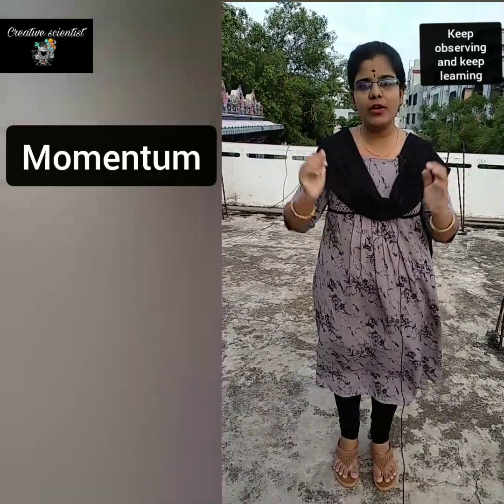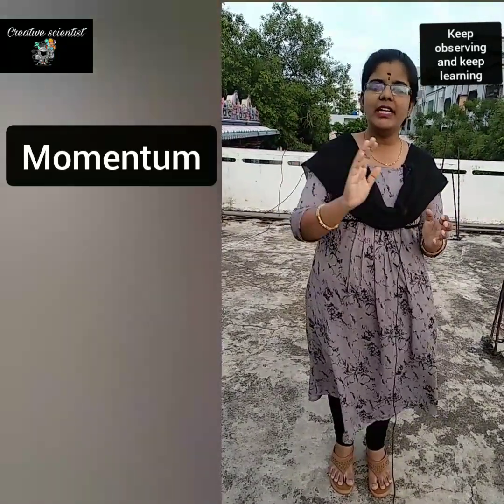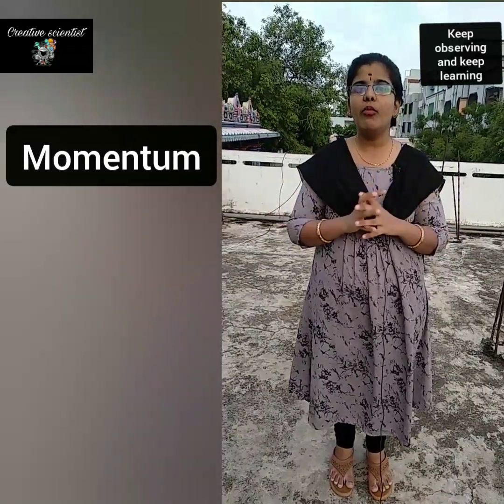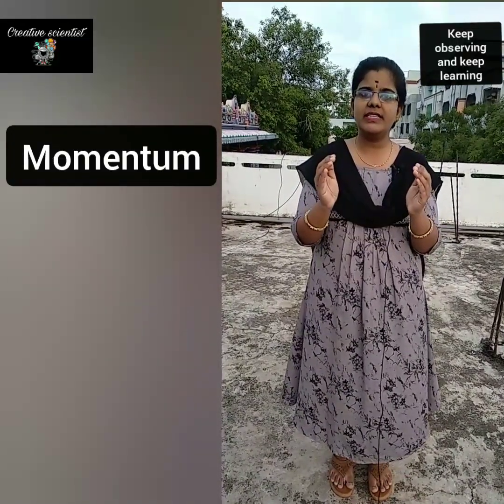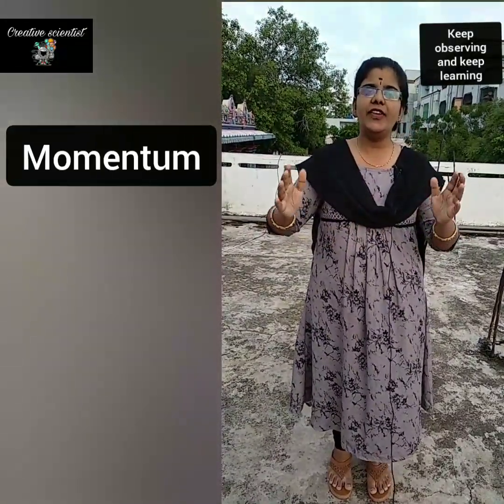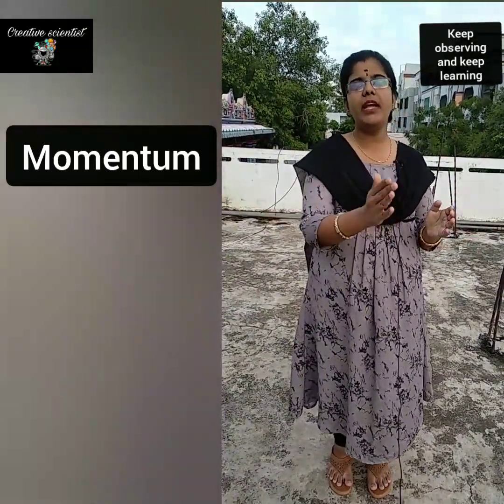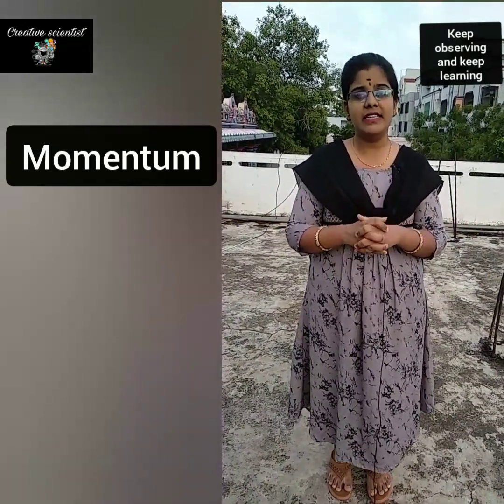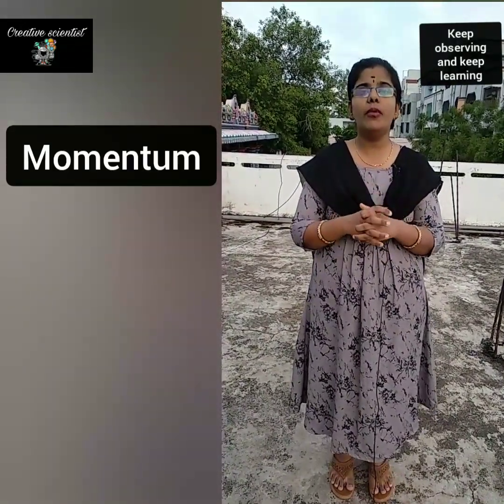Now if a heavier object is there, will you apply little force? No. You will be applying more force. Now if a small object is there, and you are applying little force, it will move a little. If you are applying more force, then you will move it to a greater distance. So this is what momentum is.